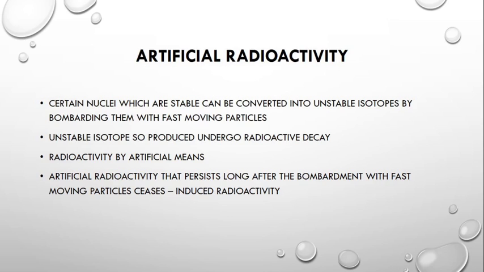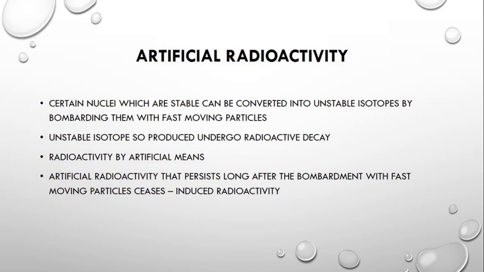So here what we are doing is that stable nuclei is made unstable, and this unstable nuclei will undergo radioactivity. So we need an agent or external trigger to start this radioactivity. So this radioactivity is known as artificial radioactivity.